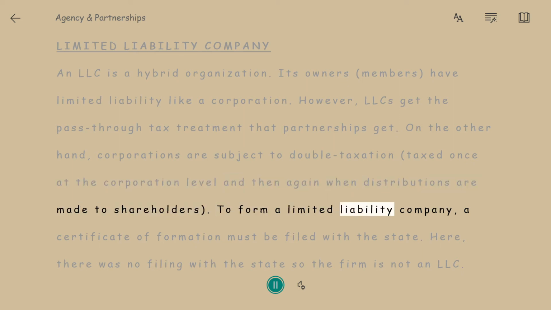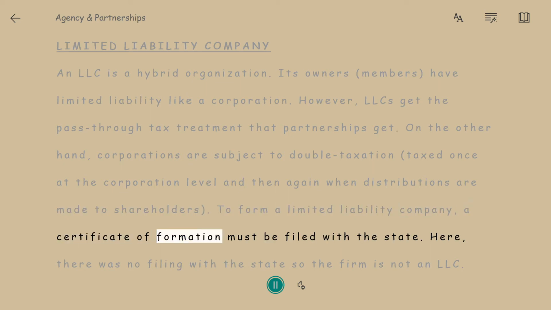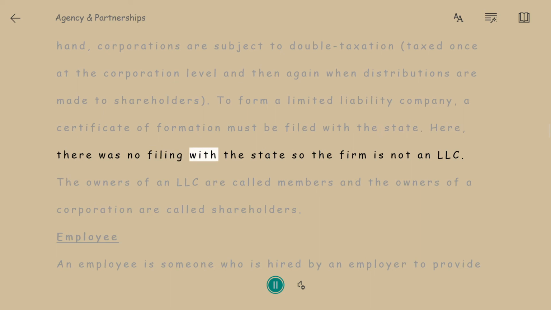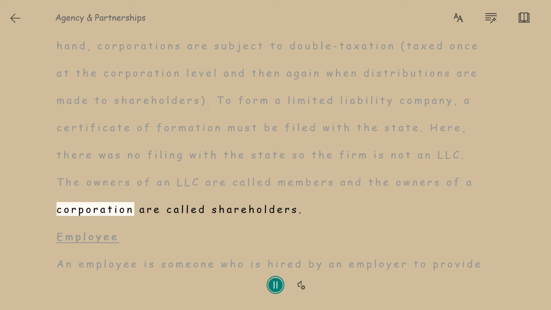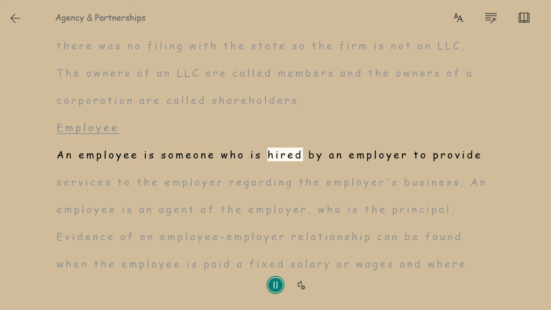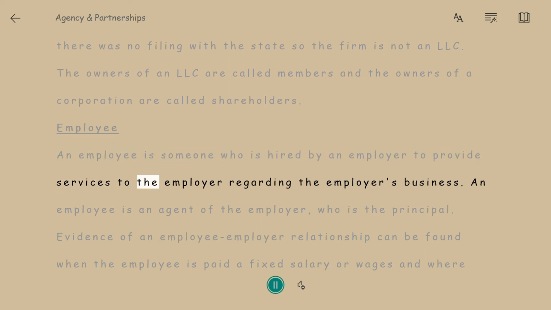To form a limited liability company, a certificate of formation must be filed with the state. Here, there was no filing with the state, so the firm is not an LLC. The owners of an LLC are called members, and the owners of a corporation are called shareholders. Employee. An employee is someone who is hired by an employer to provide services to the employer regarding the employer's business.